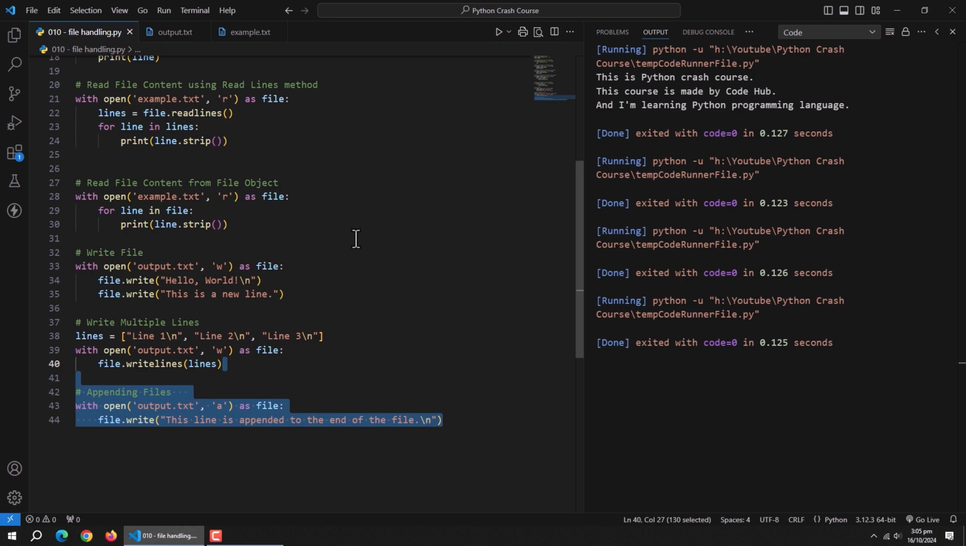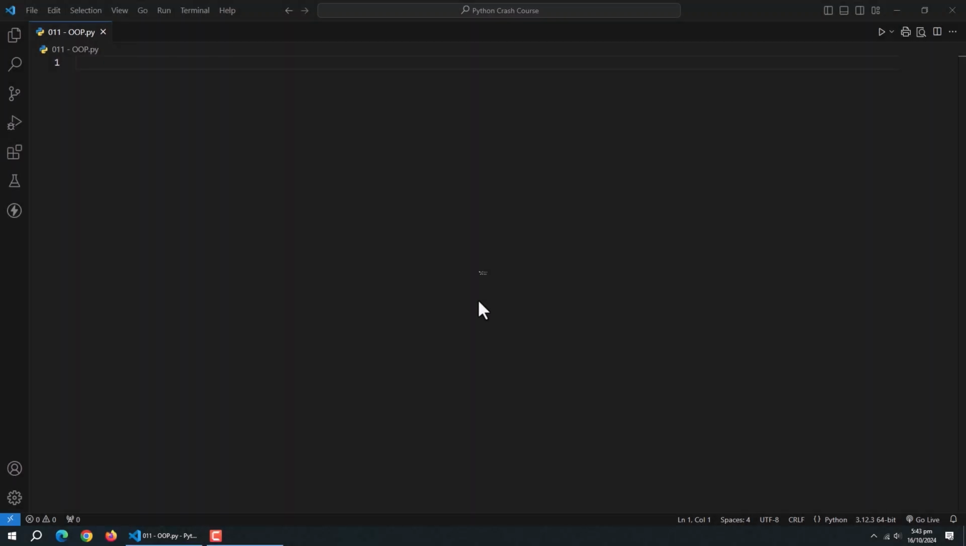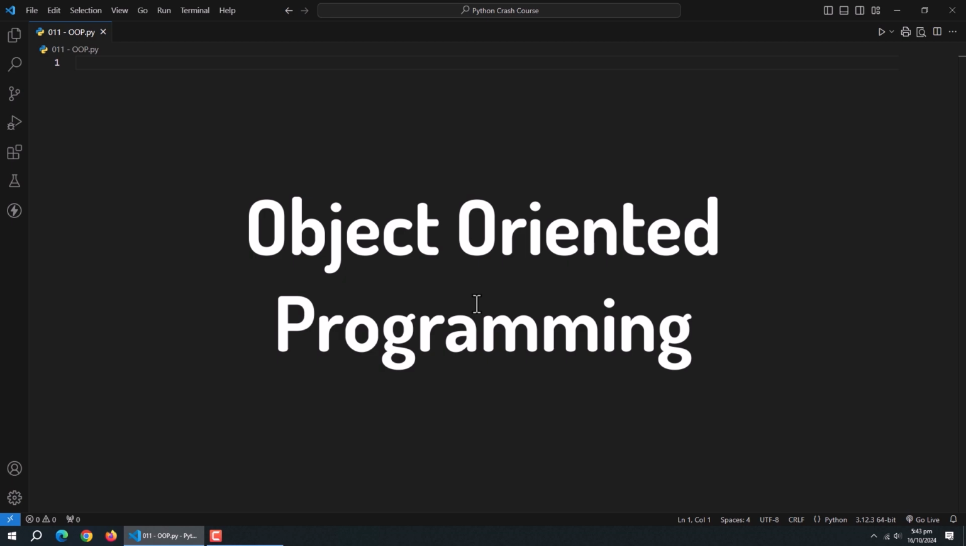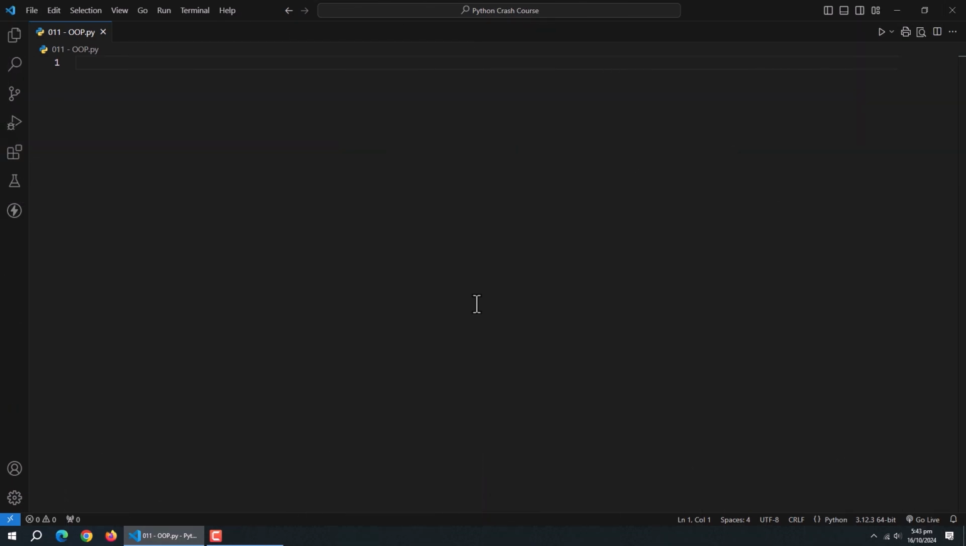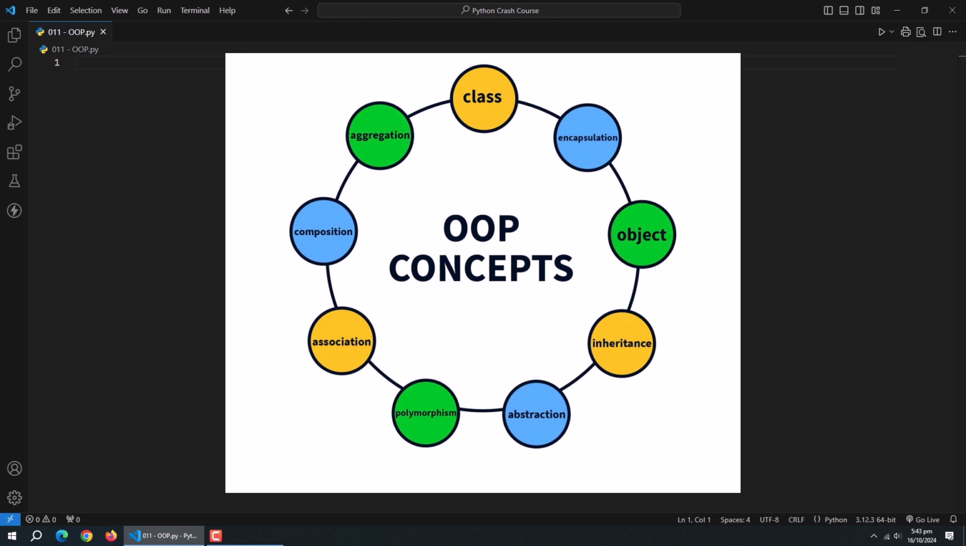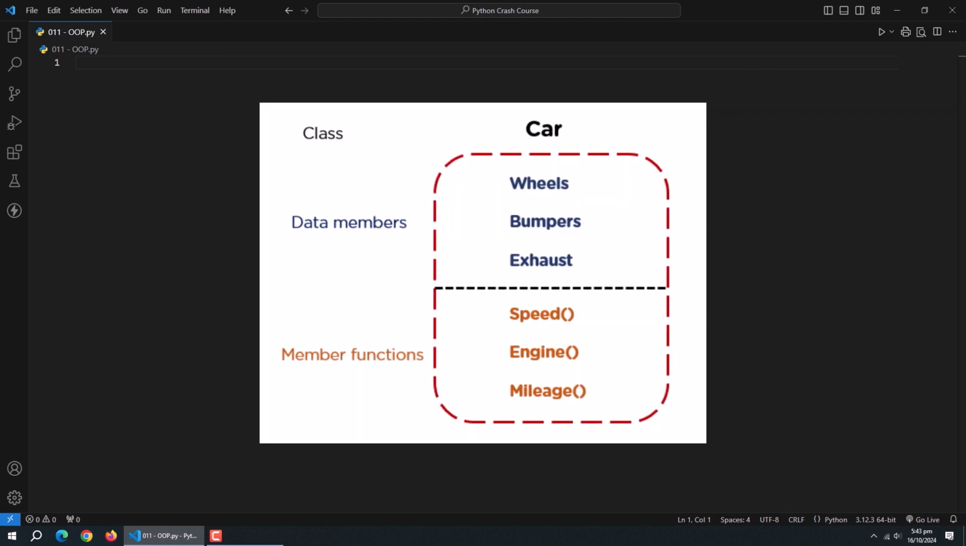With that, the file handling section is complete. Now, we'll talk about object-oriented programming in Python. Let's start with what is object-oriented programming. At its core, object-oriented programming is a programming paradigm based on the concept of objects. In it, you model your program using classes and objects. A class is a blueprint or template for creating objects, while an object is an instance of a class that represents a specific entity.